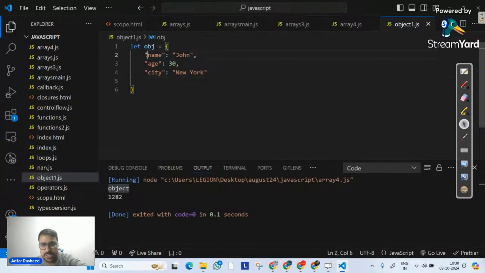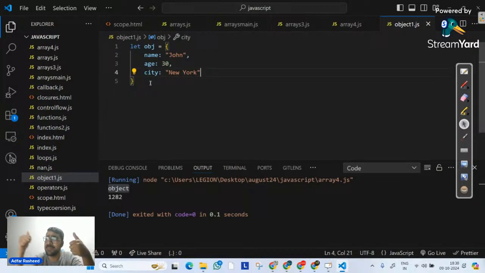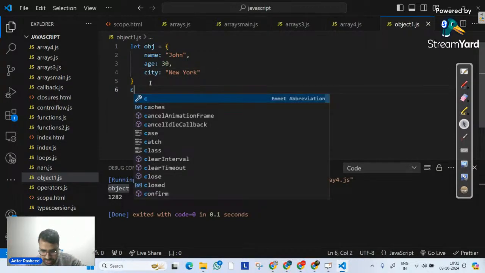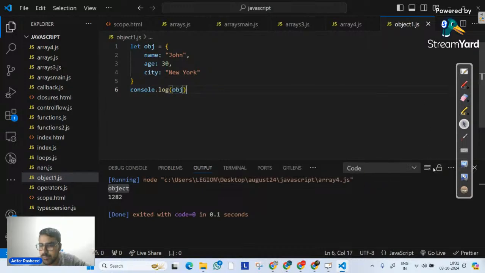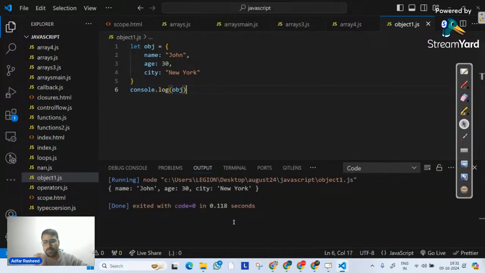Although the suggestion that it has given is JSON, we don't have double-quoted keys like name in a pure JavaScript object. That's not how it works. It is an object because this data structure represents key value pairs: name John, age 30, New York. Now if I console.log my obj and execute it, we can all see the object in the output with name John, age 30, and city New York.